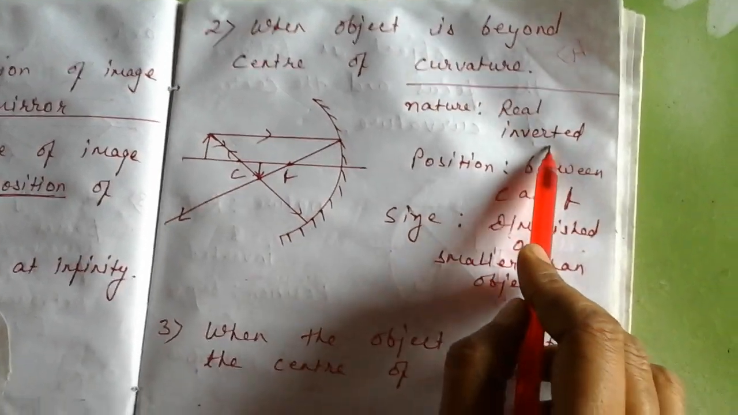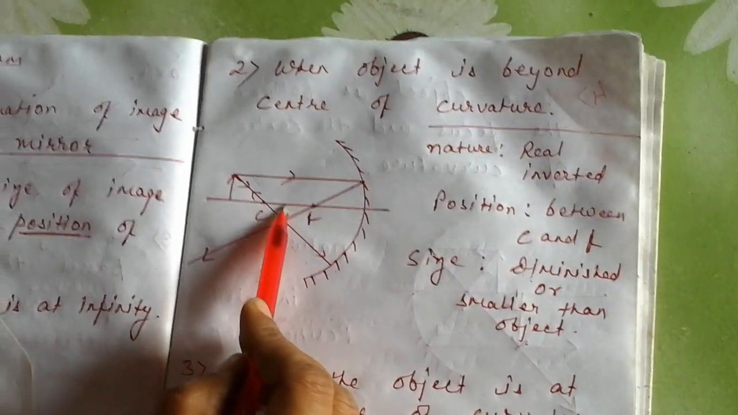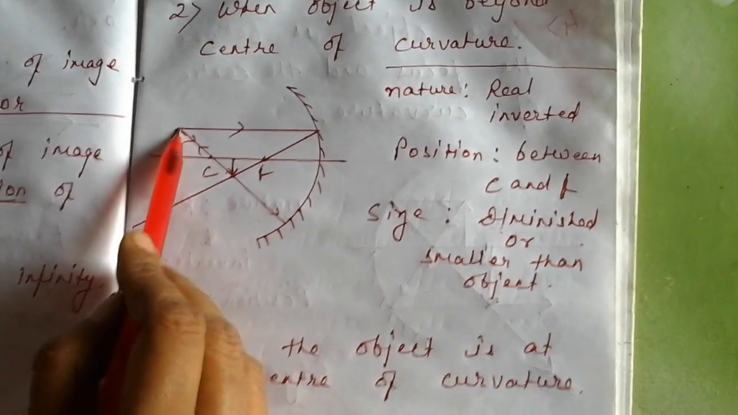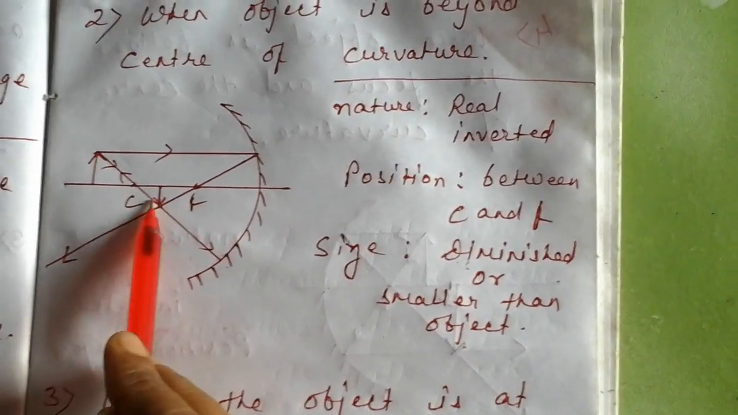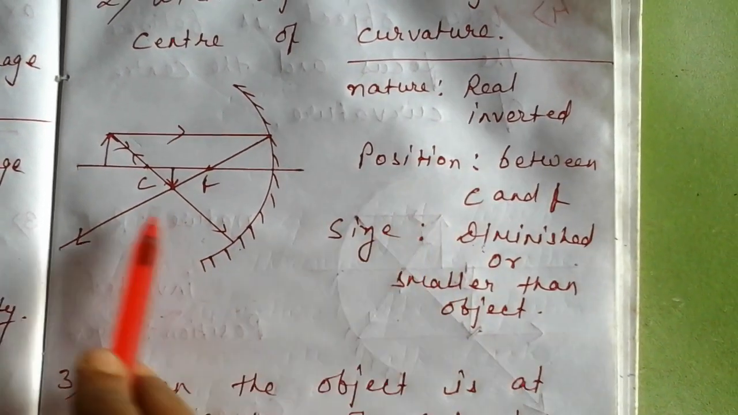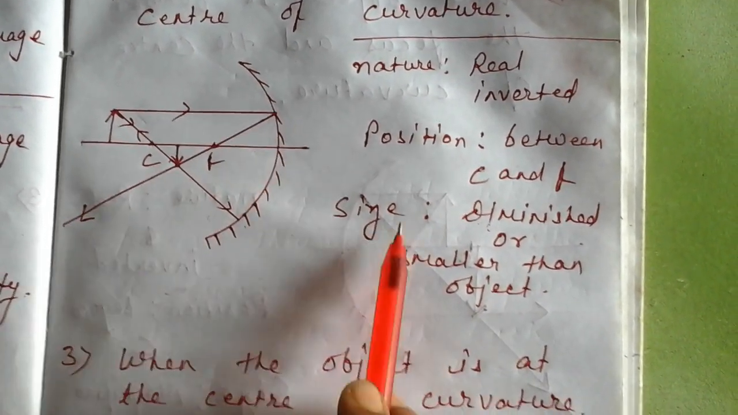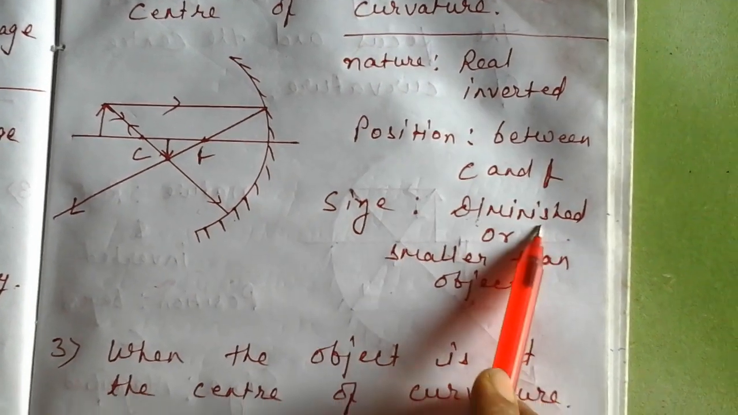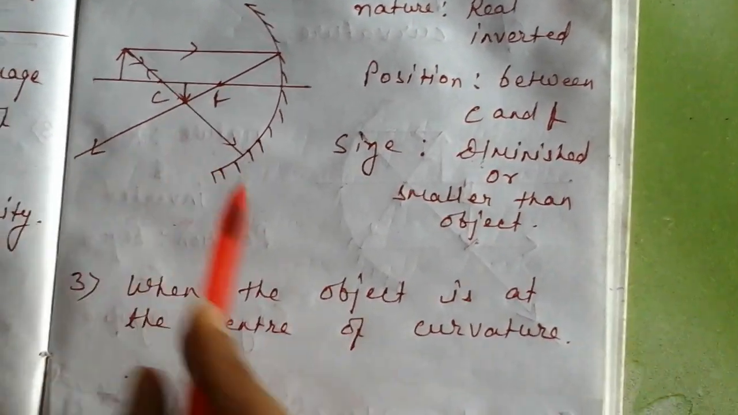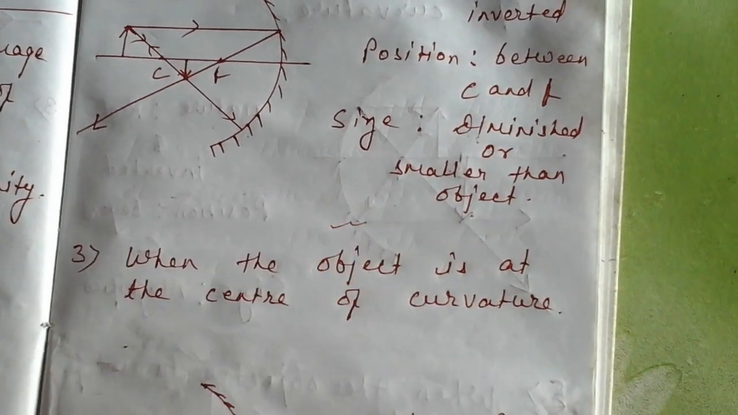Real is always inverted. You see the image is formed just inverted, opposite. Here the arrow mark is going upwards, here the arrow mark is downwards. Position is between C and F. Size is diminished, or we can write smaller than the object. So this one is the second one.